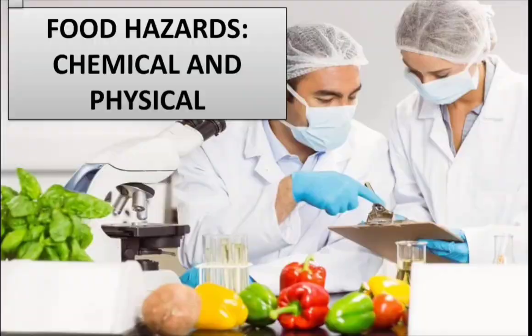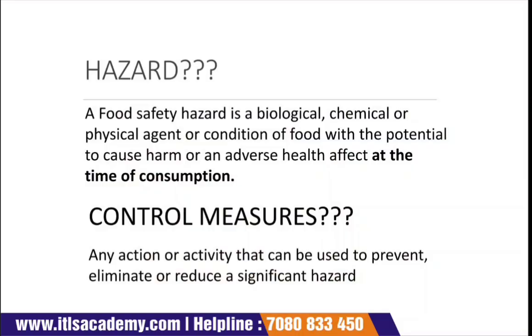So, today in this lecture, we are going to understand the food hazards, that is, chemical and physical. We already know that food hazards are of different kinds. We have already discussed the biological hazards, and today we are going to discuss the chemical and physical hazards. These chemical and physical hazards are very common in any food, and they lead to foodborne illness or different kinds of food related disease.